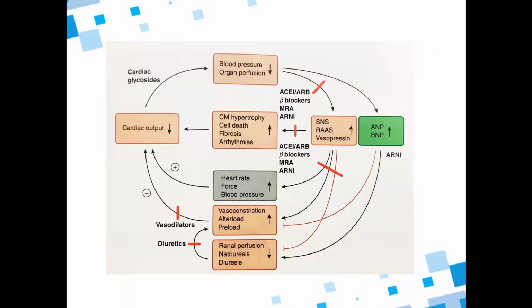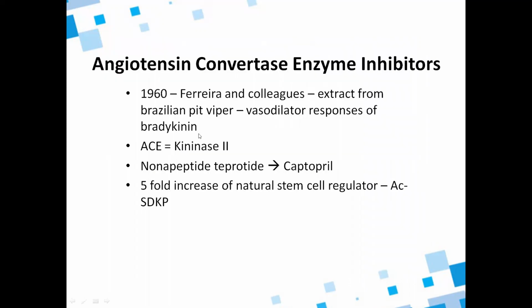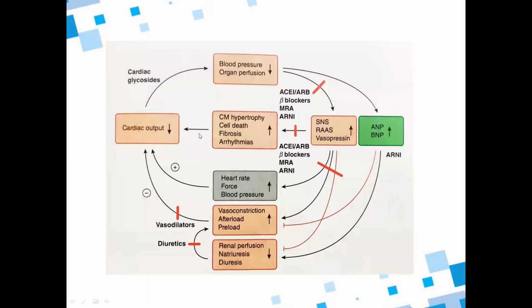Now here is another chart showing what happens when there is a decreased cardiac output. When there is decreased cardiac output, there is a decrease in blood pressure and also in perfusion of other organs, like the kidney or liver. So what happens? There is stimulation of the sympathetic nervous system and the renin-angiotensin-aldosterone system, and there is an increase in vasopressin, and atrial natriuretic peptide and brain natriuretic peptide will also increase.